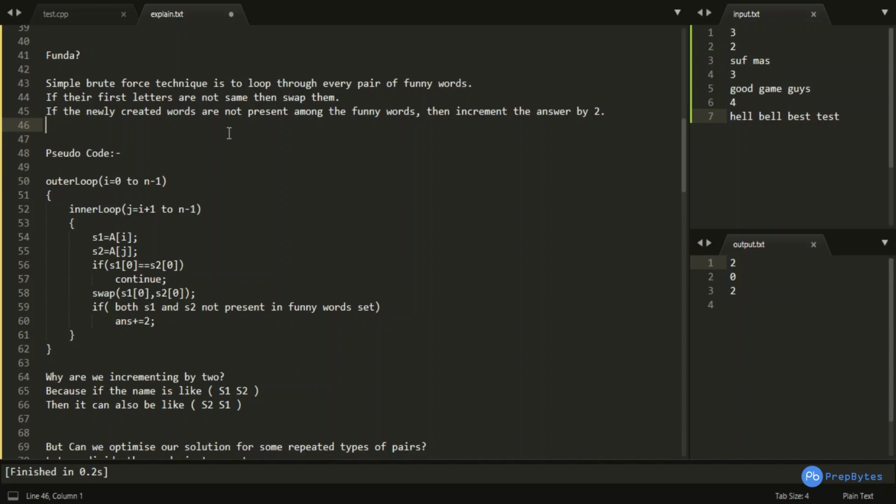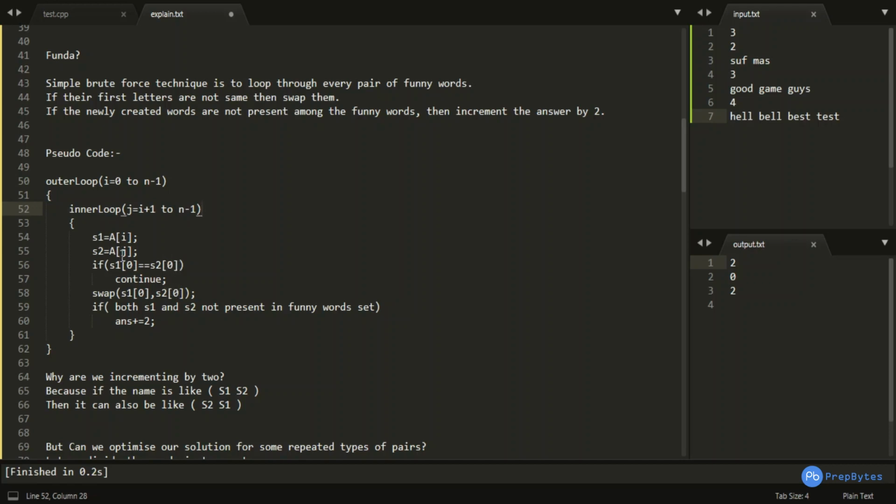So the pseudocode for the brute force is nothing but an outer loop running from 0 to n minus 1, and an inner loop running from i plus 1 to n minus 1. Basically these two loops are giving me a pair of two funny words. So S1 and S2 are a pair of two funny words. If the first letter of S1 and the first letter of S2 are the same, then I would continue this iteration and won't work with this particular pair.